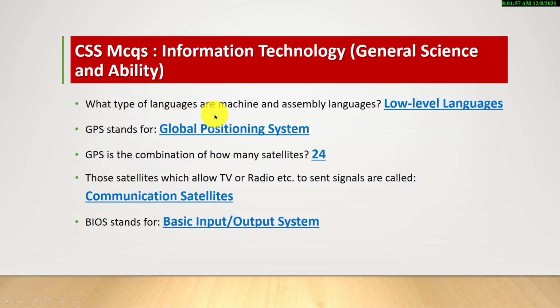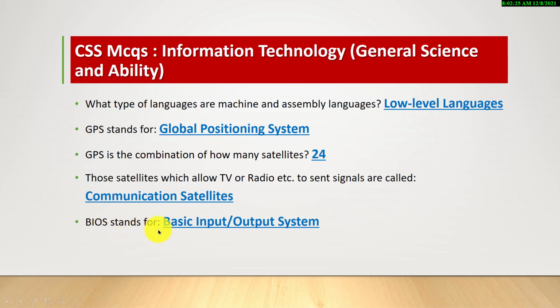What type of languages are machine and assembly languages? Low-level languages. GPS stands for Global Positioning System. GPS is the combination of how many satellites? 24. Those satellites which allow TV or radio etc. to send signals are called communication satellites.